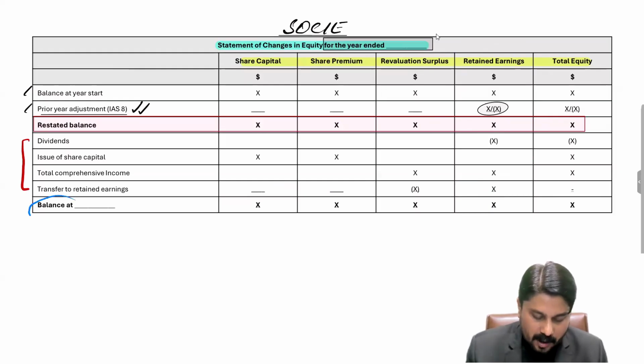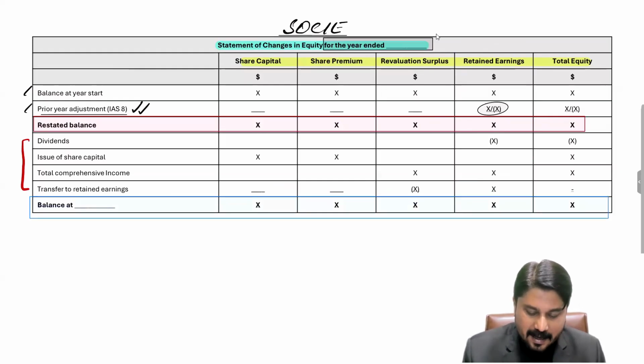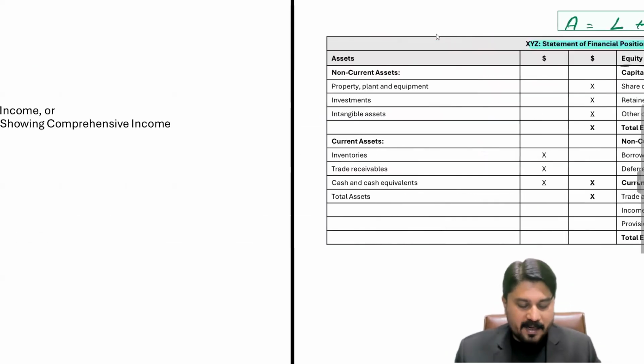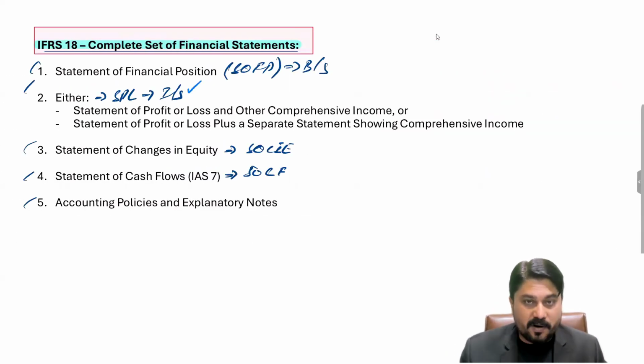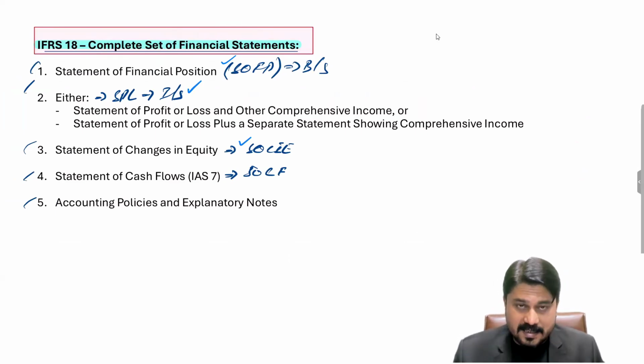And after making all these adjustments for the current year, the balance at year end will be calculated. So this is how a company prepares the SPL as we discussed previously. And thereafter, we discussed the format for the balance sheet, and we also discussed the format for changes in equity. The cash flow format will be discussed in IAS 7.